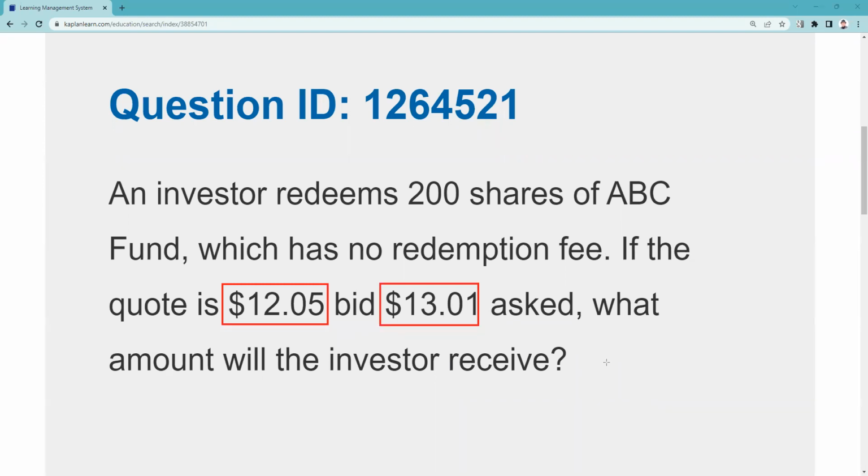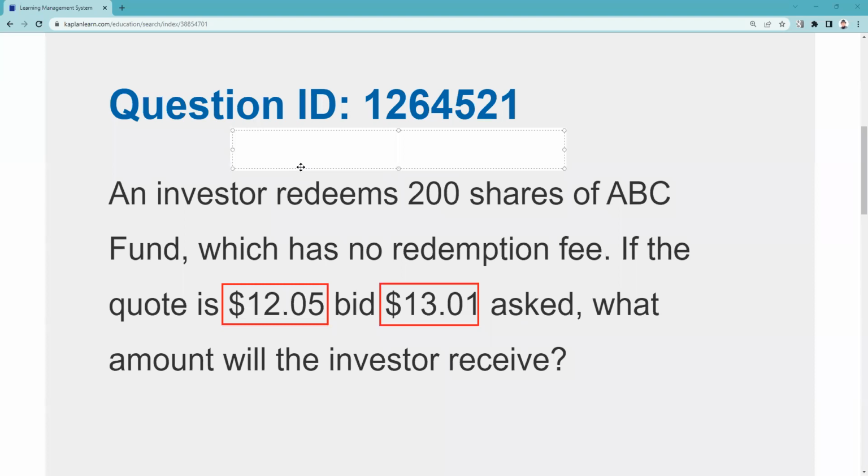So here, remember, you're going to get cashed out at the net asset value. And so here the NAV is 12.05. What amount would the investor receive? And so we're simply going to need to take the 200 shares here, and we're going to times it by the NAV of 12.05.